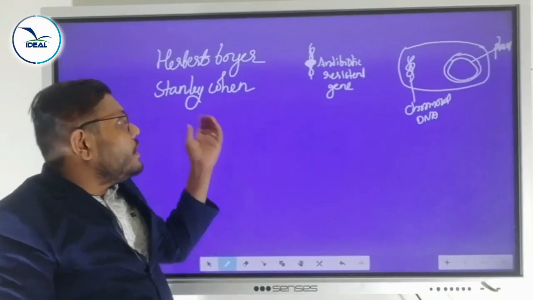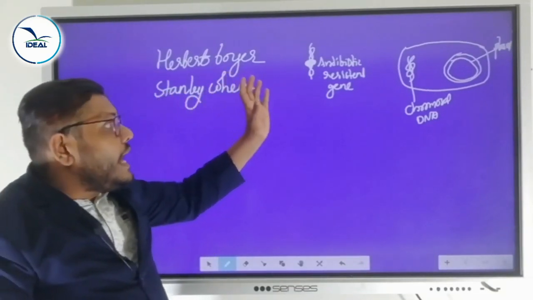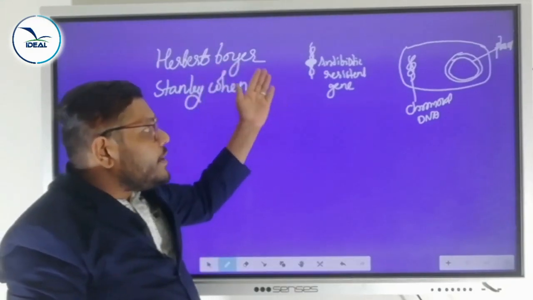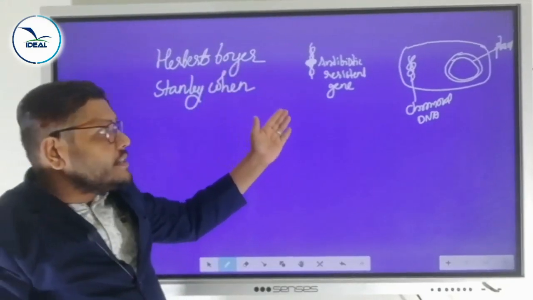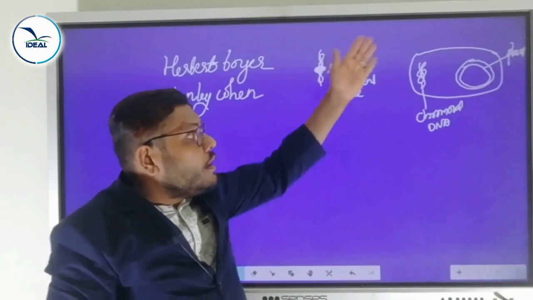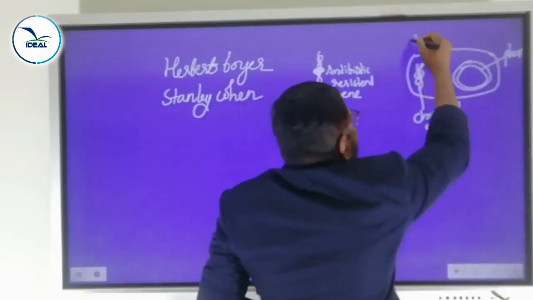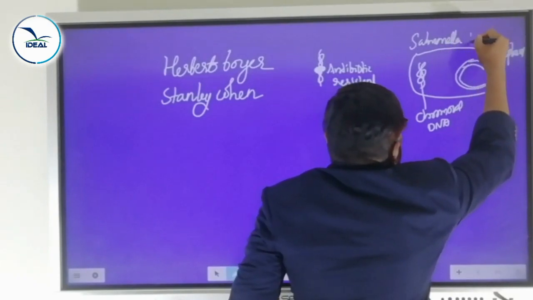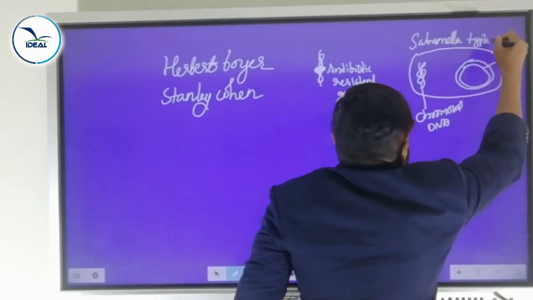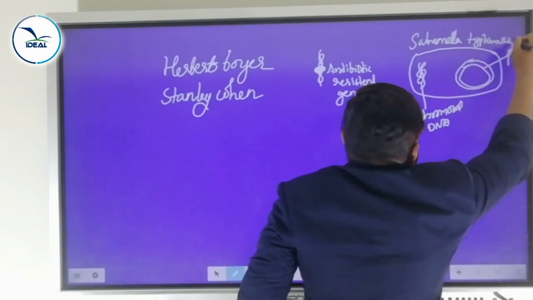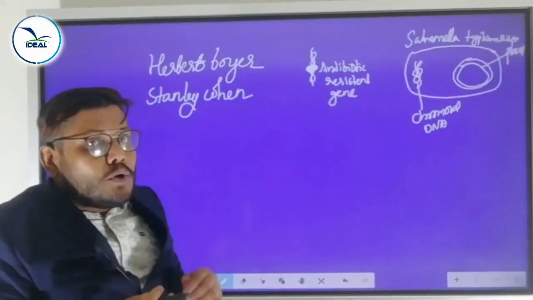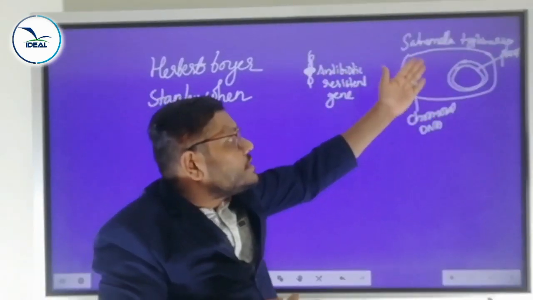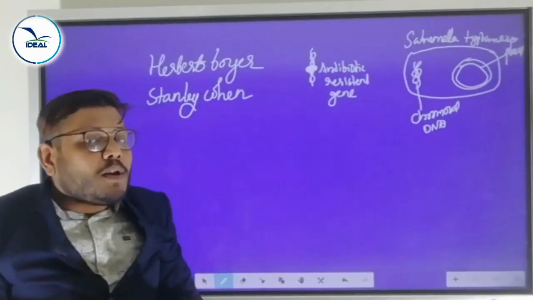So first of all, they select one of the antibiotic resistant genes from frog. After that, that antibiotic resistant gene is linked with the plasmid of Salmonella typhimurium. It's a bacterium. What is a plasmid?